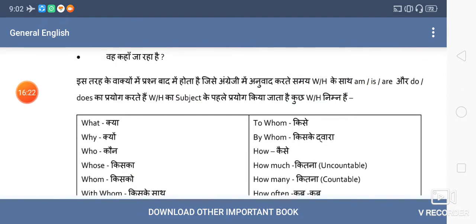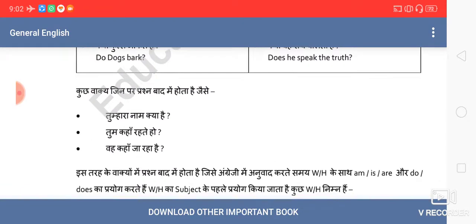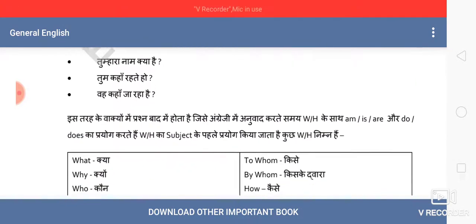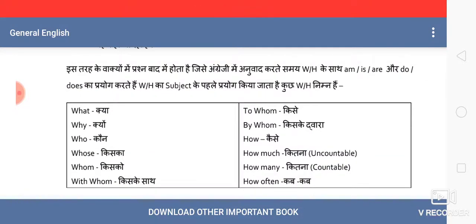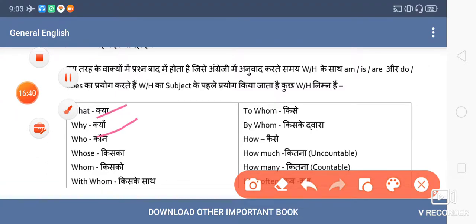Now we'll go to the second category. I called it WH type questions. The second type of interrogative sentences, WH type questions. See, these will always start with these pronouns or relatives: what, why, who, whose, when. These will not start with do, does, or is, am, are. These will start like this. And you cannot answer all such questions by simply saying yes or no. You will have to answer in detail, right?